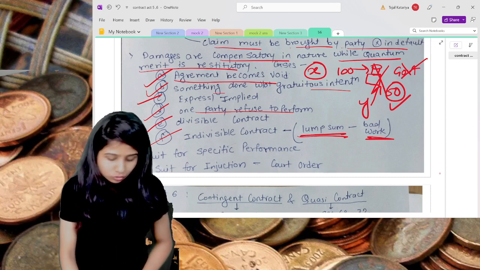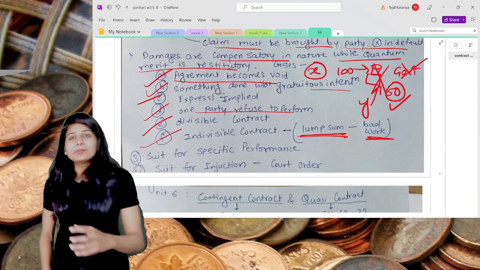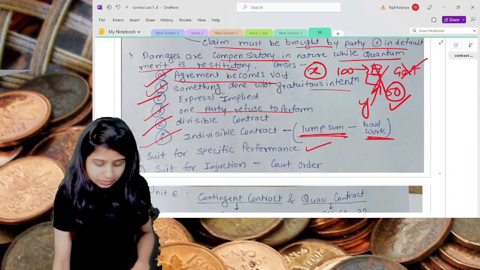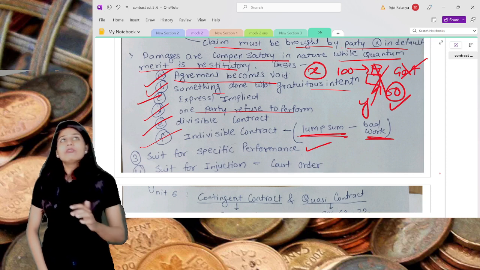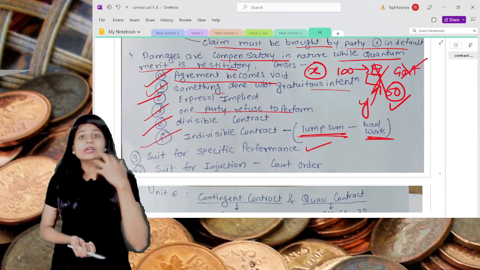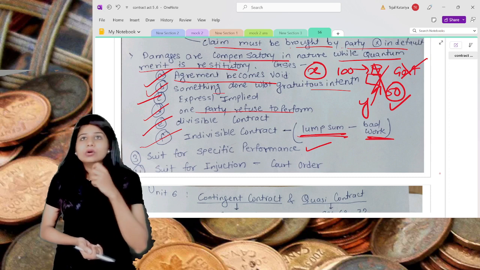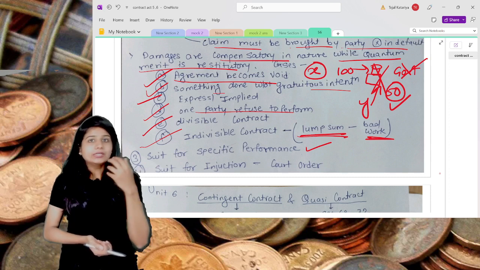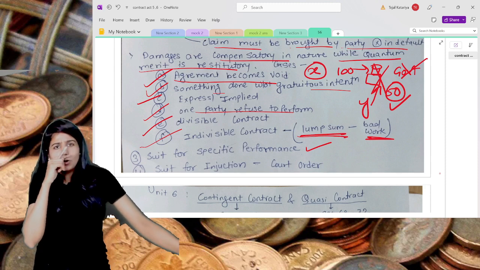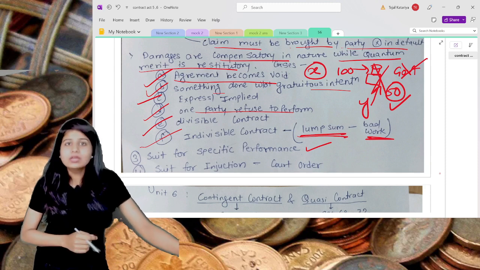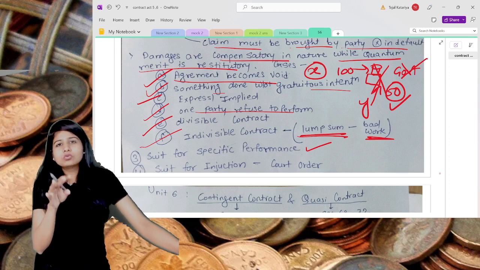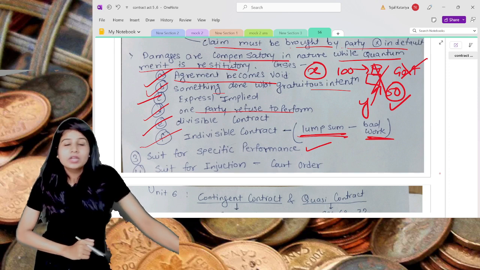And the last two remedies which are available to the aggrieved party. The third is suit for specific performance. For example, you have gone to a dentist for a root canal, which requires four sittings.